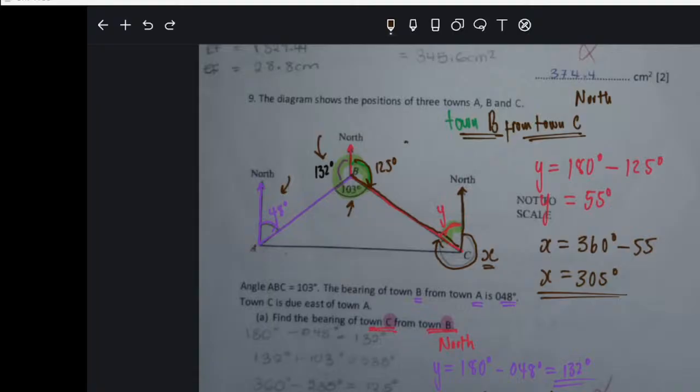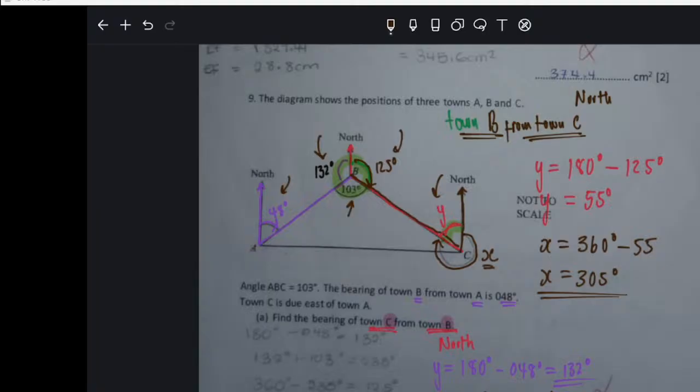Like here we had 125. Why should we stop there? We can find this one, because 125 and this one are inside angles together. And we know that inside angles together give you 180. They are called allied angles. So I'm calling them inside angles just to make it easy. When you have two angles inside something, we call them inside angles or allied angles.